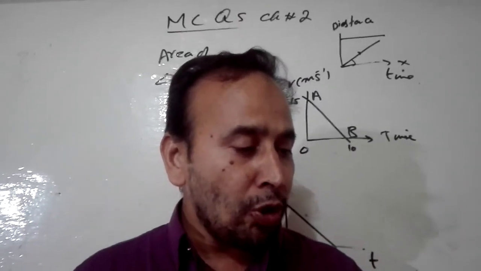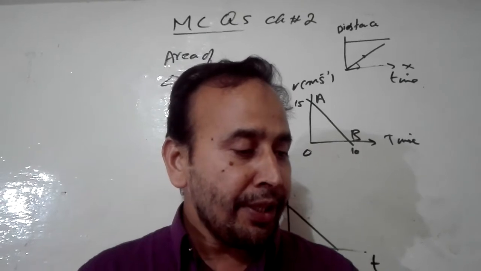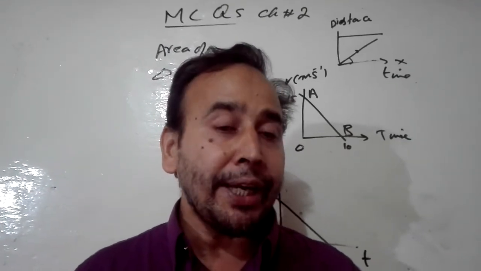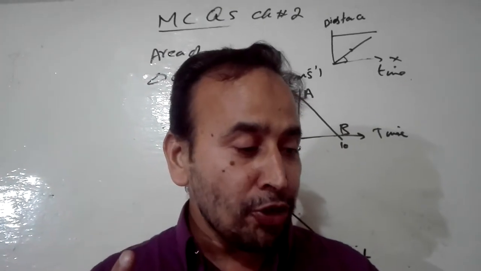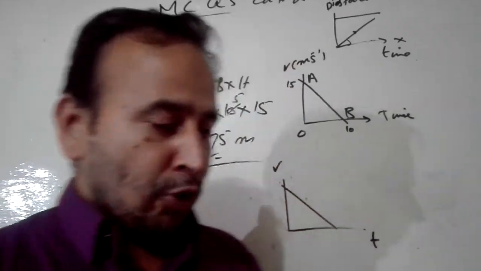Now 9th option. A ball is thrown vertically upward. Its velocity at the highest point is, what is the velocity at its highest point? 0. So B option is right.